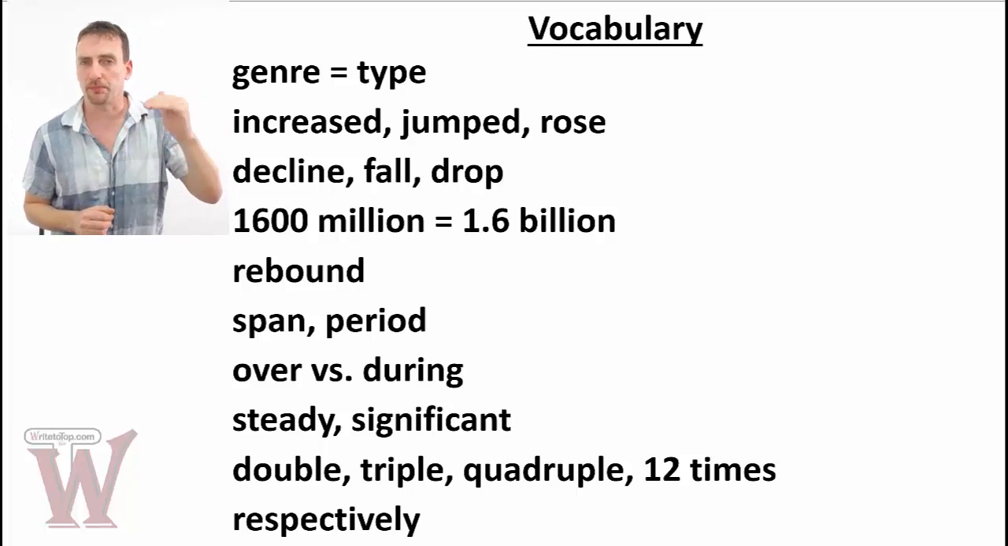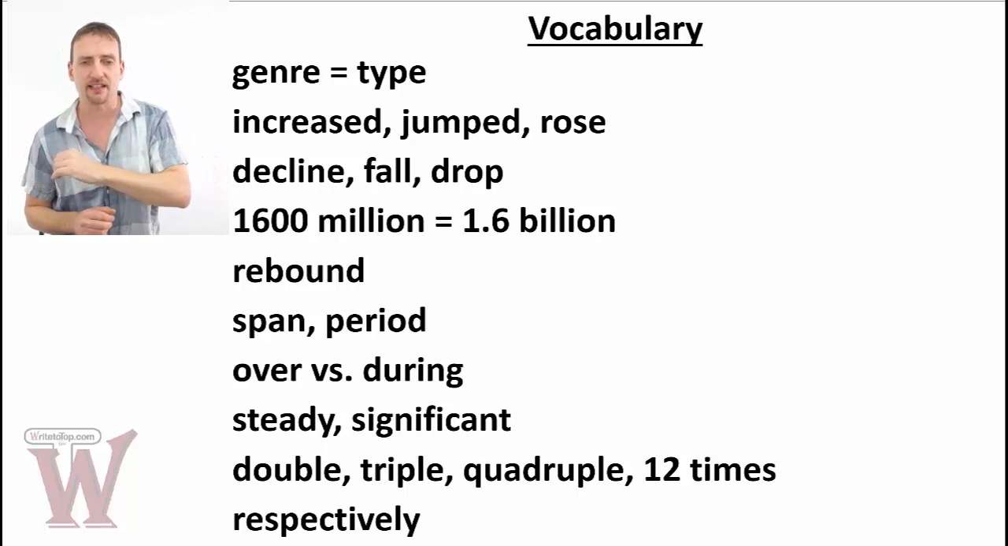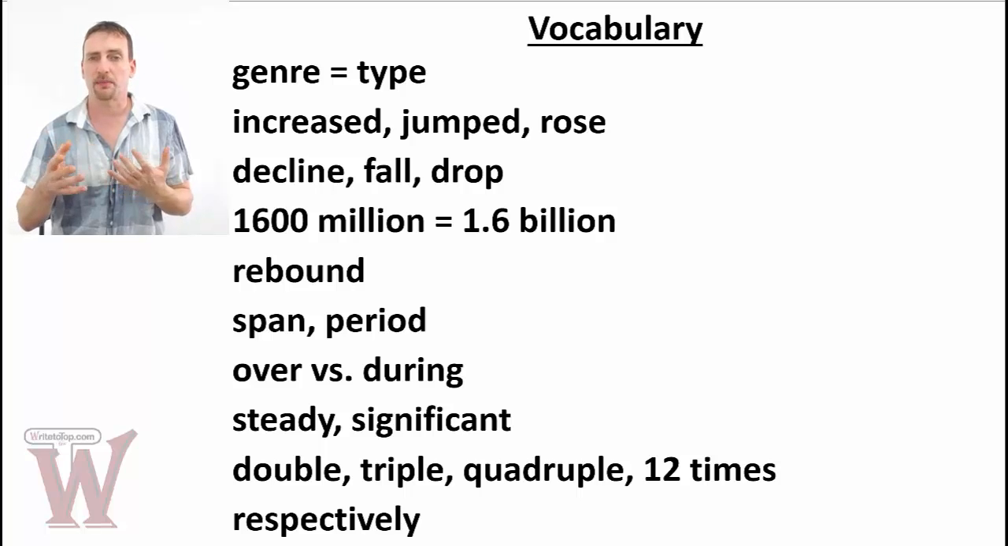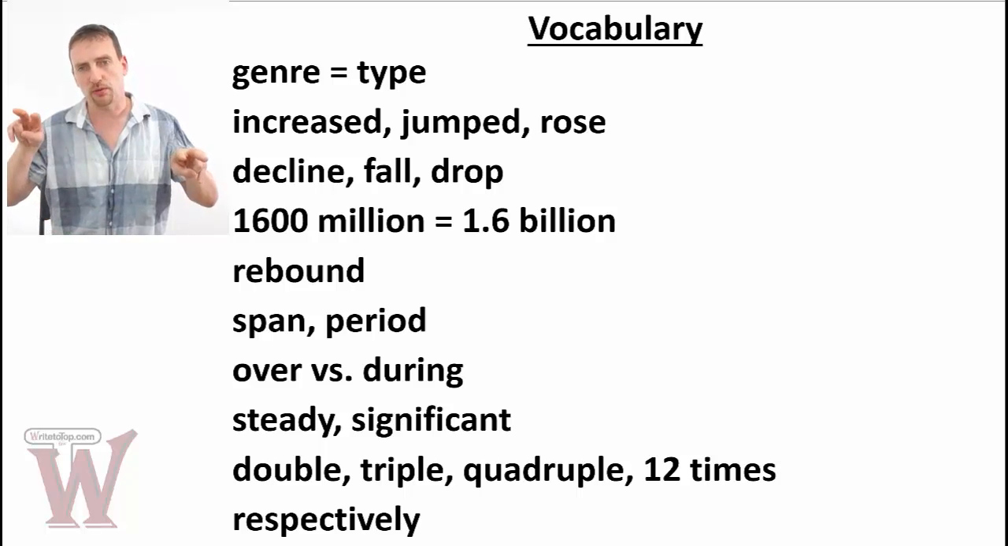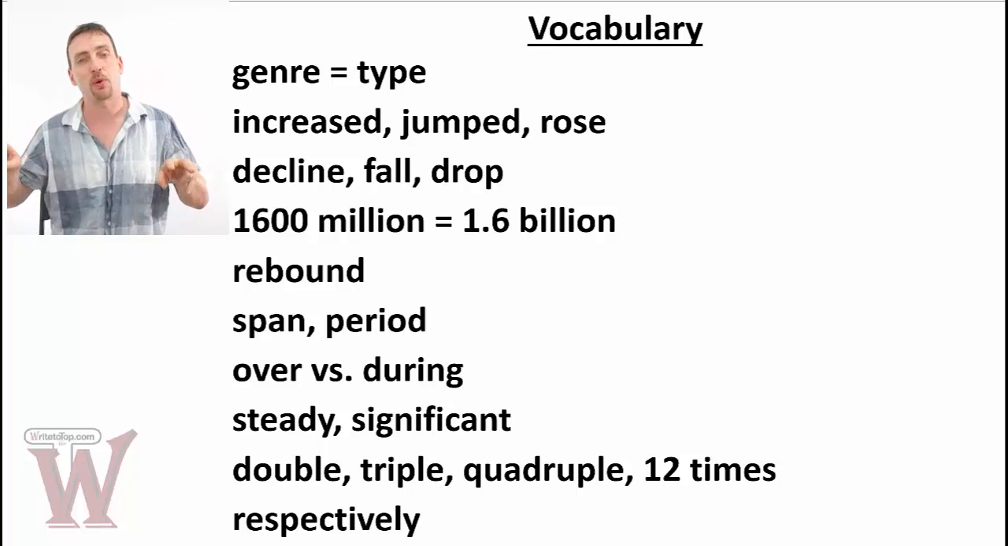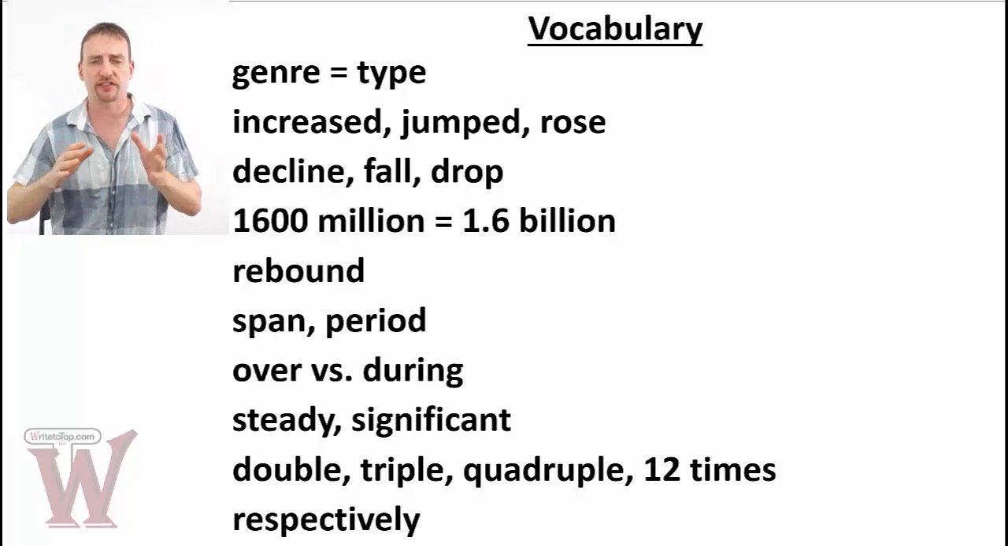If it's a big jump or a big increase or a big decrease, you say significant. If it's not so fast, steady. And then you want to talk about something that's multiplying. So double, 2. Triple, 3 times. Quadruple, 4 times. Anything above 4, just use the number and the word times. 5 times, 6 times, 12 times. And respectively. By now, you should all know this word. You're going to use it a lot in this task. 2 things mentioned, and then 2 pieces of information about those 2 things in the same order. So respectively. So these are some words we're going to use.